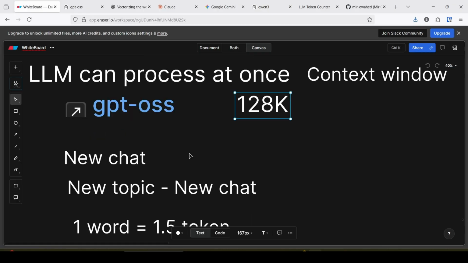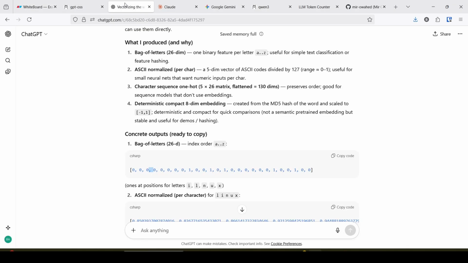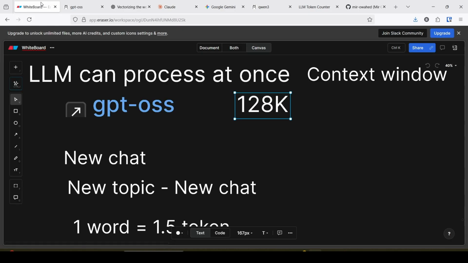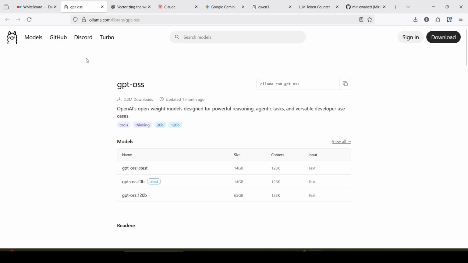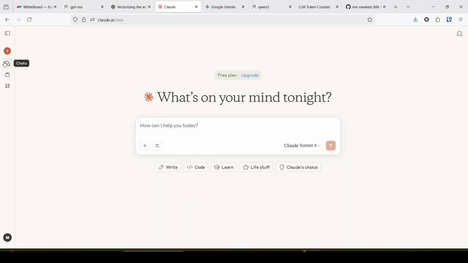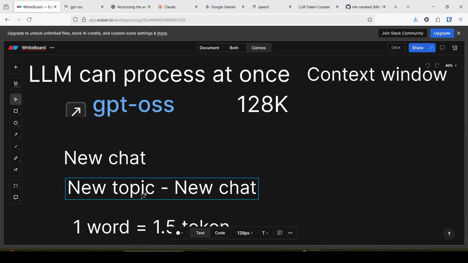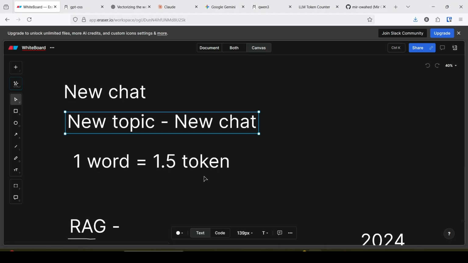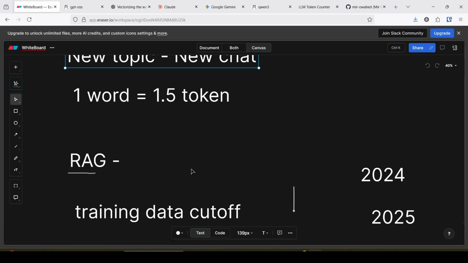It is recommended that if we ask ChatGPT or Claude about one topic, we keep it to one chat session. If we change the topic, it is recommended to start a new chat. For a new topic, you should start a new chat. You can think of one word as equal to 1.5 tokens. In this way, it is counted. The token count depends on the model.